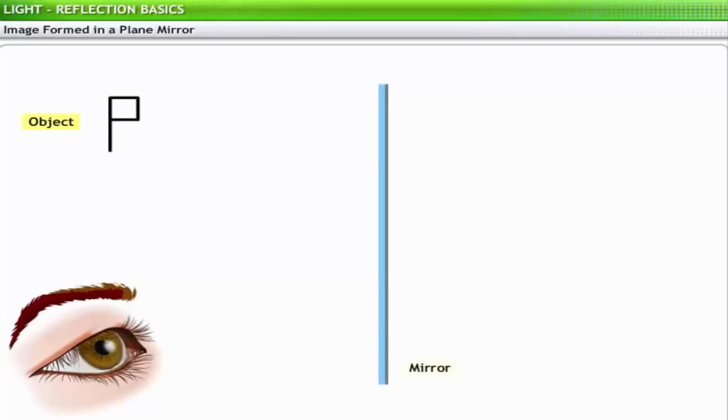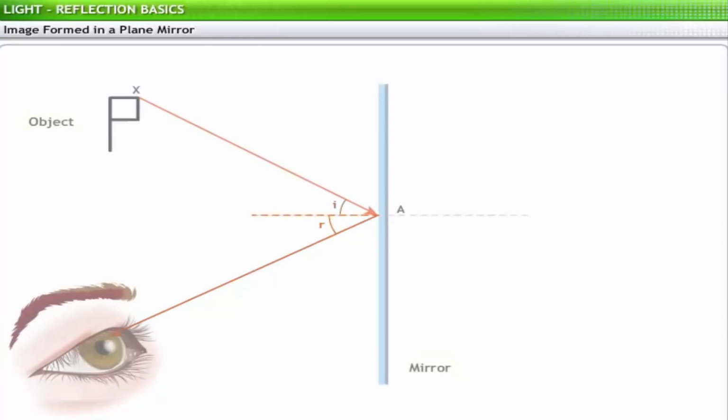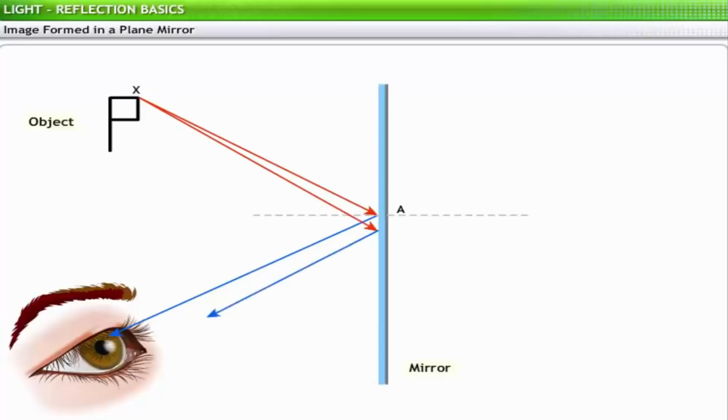Consider an object in the shape of the letter P. From a point X on the object, consider a light ray incident on the mirror at point A. According to the law of reflection, the angle of incidence is always equal to the angle of reflection. Observe the angle of the incident ray as it reflects and travels to the eye. From the same point X on the object, another light ray is incident on the mirror at point B, and the reflected ray travels to the eye.